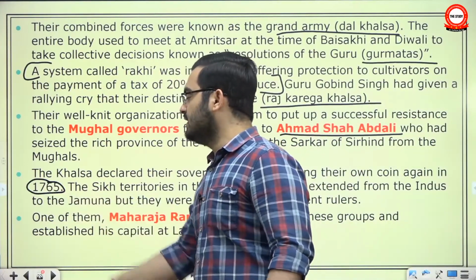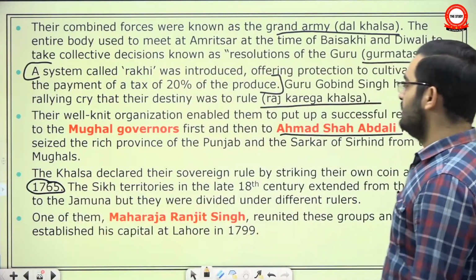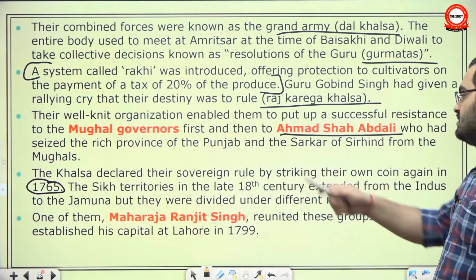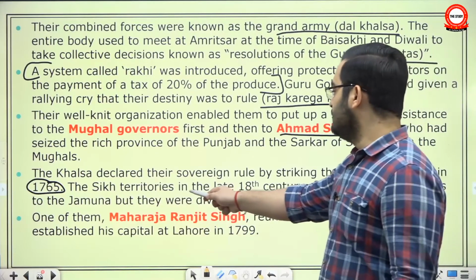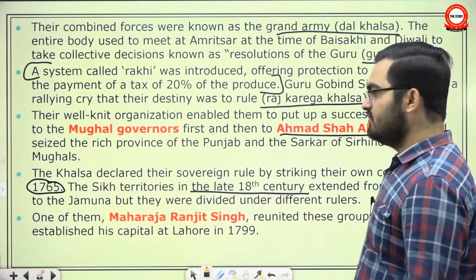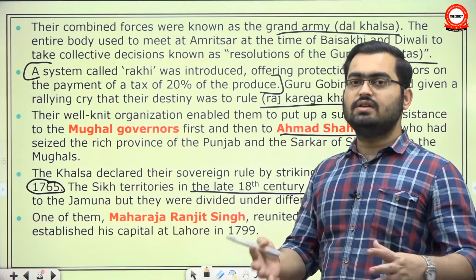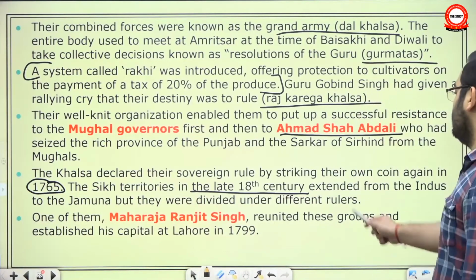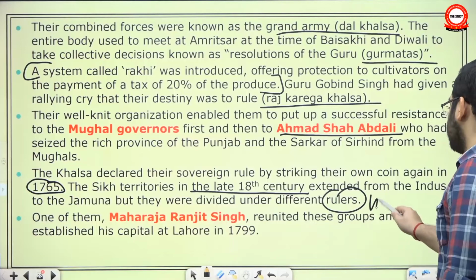Okay, so very soon they threw away the Afghan control. The Sikh territory in the late 18th century extended from the Indus to Jamuna, which is even today roughly the area of Greater Punjab. But they were divided into different rulers, different missals actually.